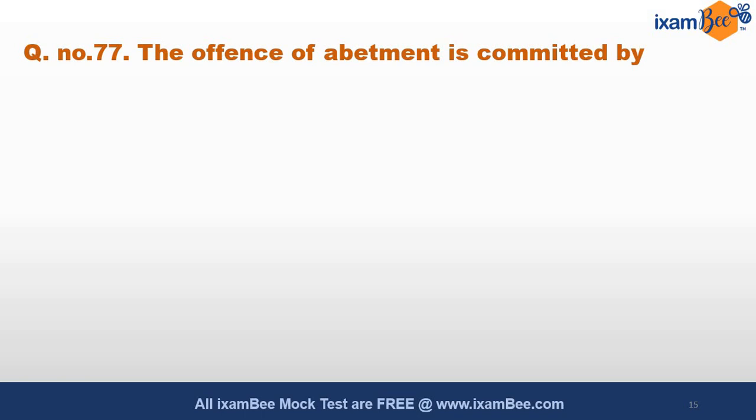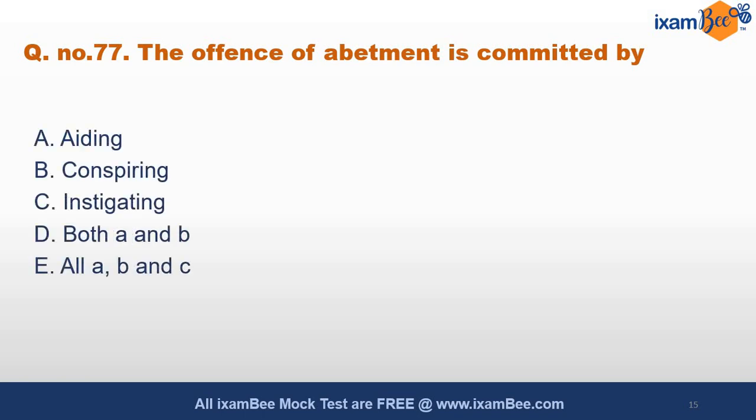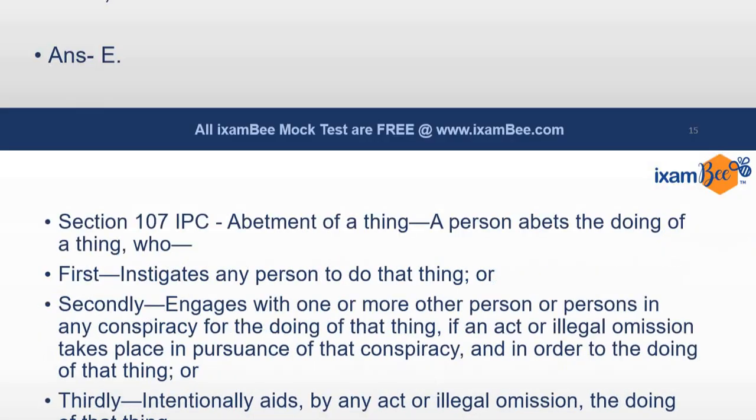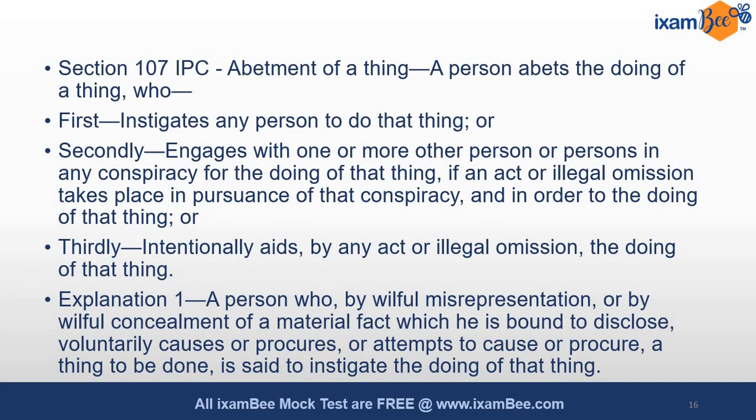The offense of abetment is committed by. वेरी इजी क्वेश्चन. लॉजिकली आप इसको सॉल्व कर सकते हो, और अगर आपको डेफिनेशन पता है तो आप within seconds सॉल्व कर सकते हो. और आंसर इज E. All of these are the elements of the offense of abetment. Ingredients, section 107 of IPC, you can refer, it defines abetment, and all these terms that we have used in the options are actually the ingredients of abetment only.